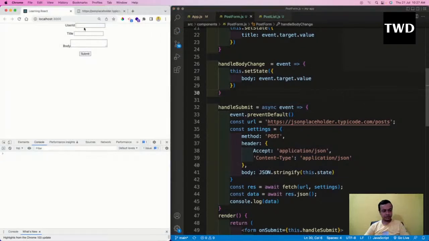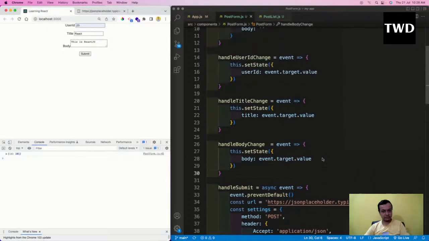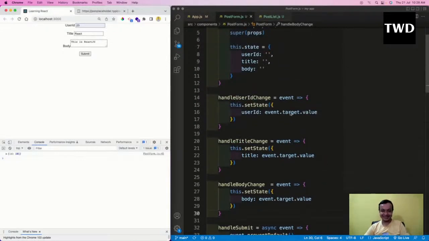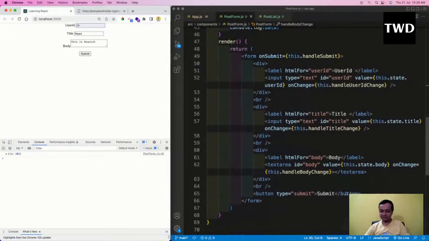So I'll delete it, then user ID maybe 23, title React, body ReactJS, and I will submit it. Oh, I think I have done something really wrong. This is user ID, title, and body. I know what I have done wrong.